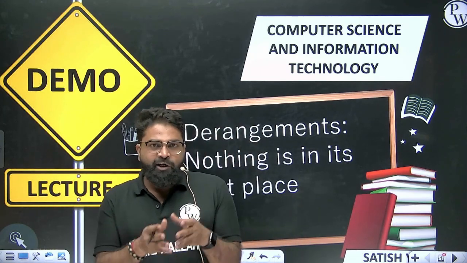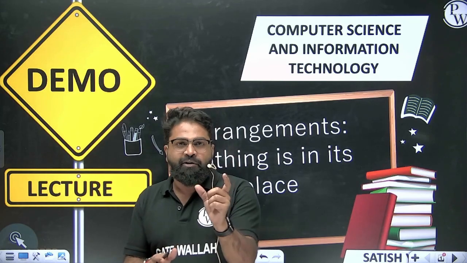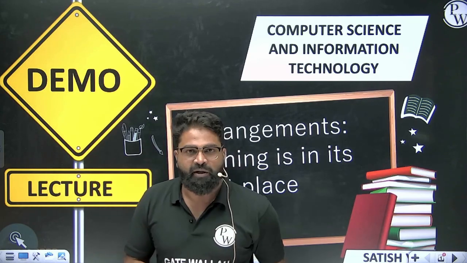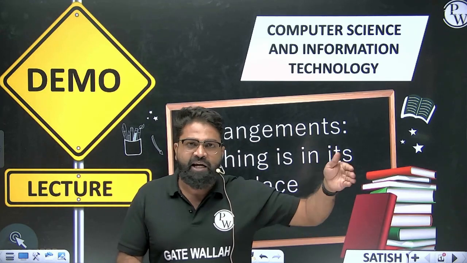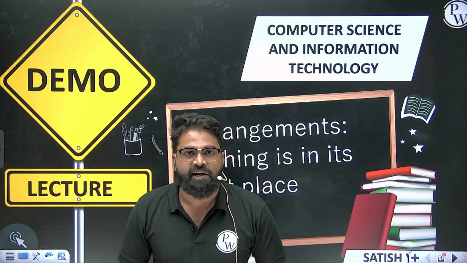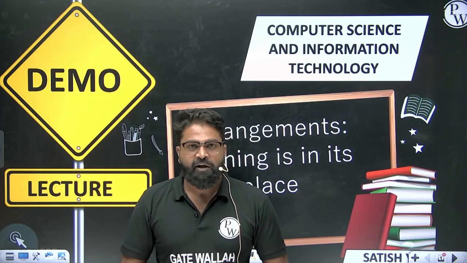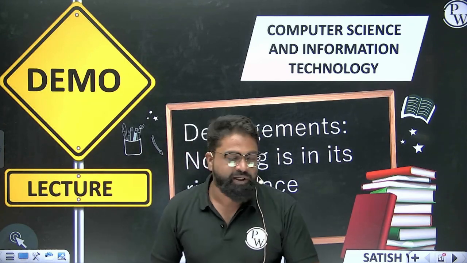See, whenever we are in the 10th standard, 11th standard, we have always understood one particular topic that is called arrangement. Arrangement of what? If you have 3 elements A, B, C, you will try to arrange them, and you can easily arrange them in 3 factorial ways. But this topic is a little bit different. So you will be enjoying this topic. So let's try to understand basically what is a derangement.